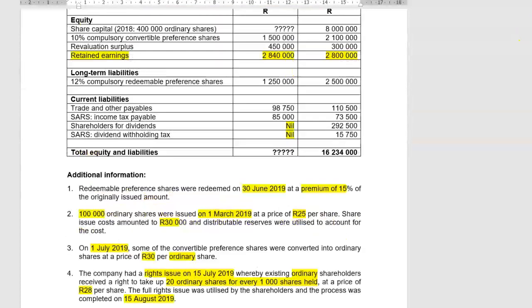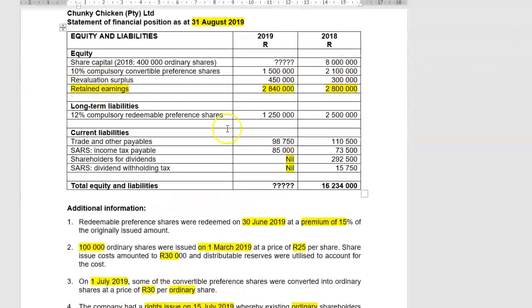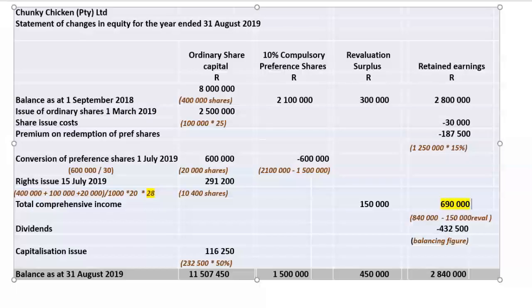Now as far as my pref dividend is concerned, I know it's 10% convertible pref shares, and I can work out how much the pref dividend was. So my pref dividend is going to be 10% multiplied by 2.1 million from 1 September up to 1 July.